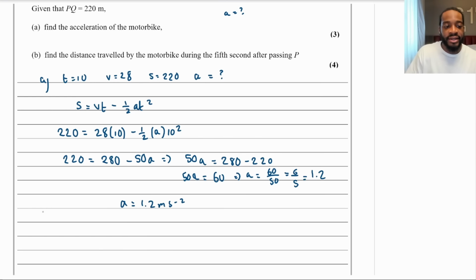So that's part A. Part B says find the distance traveled by the motorbike during the 5th second after passing P, for 4 marks. So you've got to be careful. What does it mean when it says 5th second? That doesn't just mean plug in T equals 5. It means the interval between the 4th and 5th second. That is what you want to calculate.